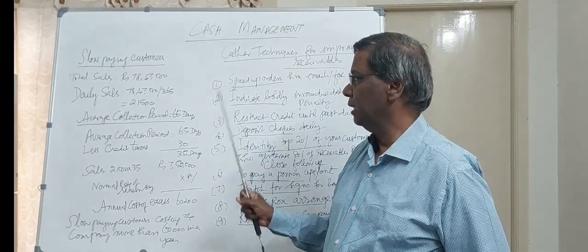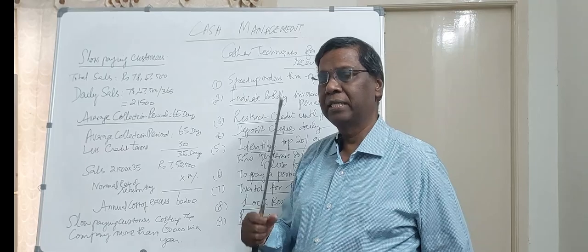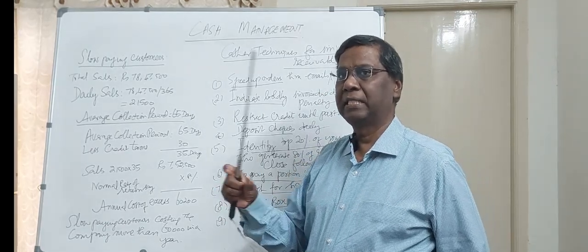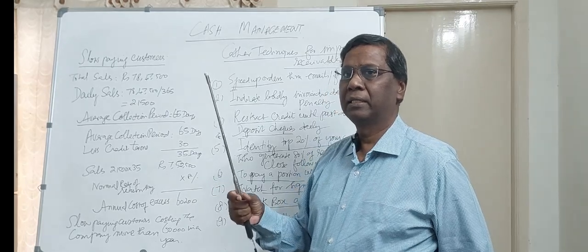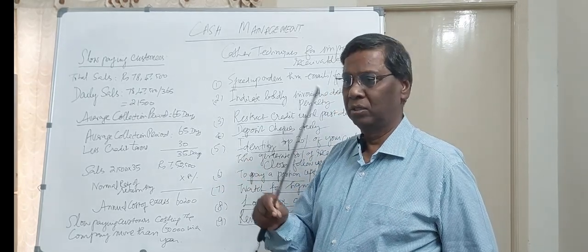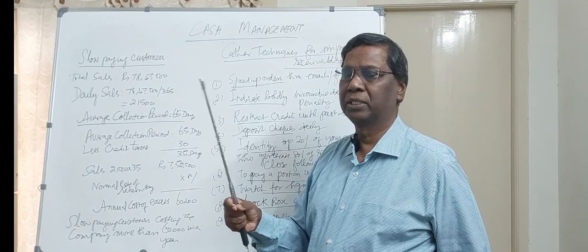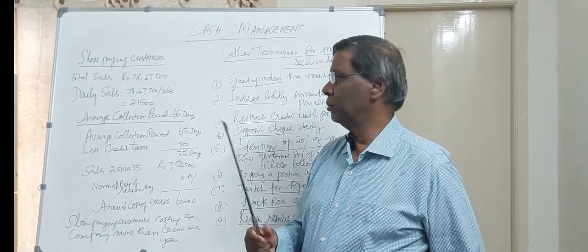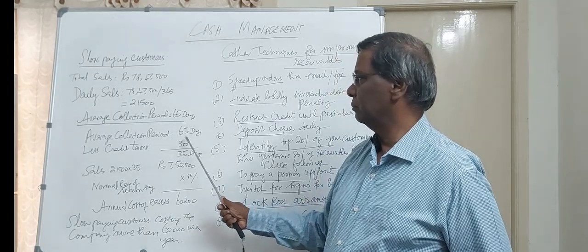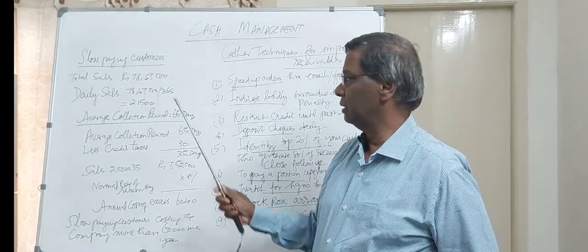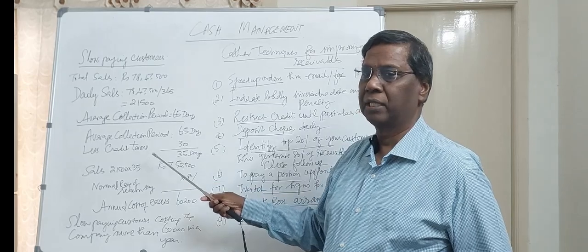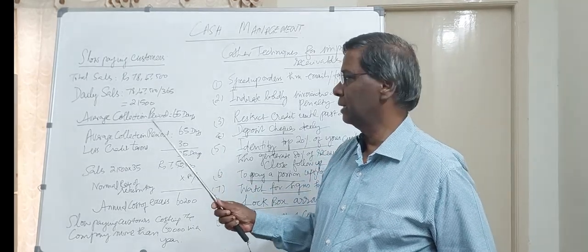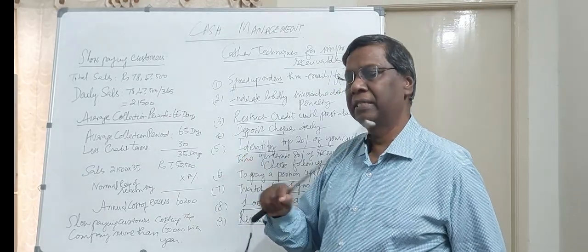If you take the average collection period, how are you going to do it? Average collection period is your credit sales divided by the opening plus closing, that's all, into 365. So it comes to an average collection period of 65 days. How to calculate the collection period, etc., will be dealt with in the ratio analysis. Till such time, let us say total average collection period.